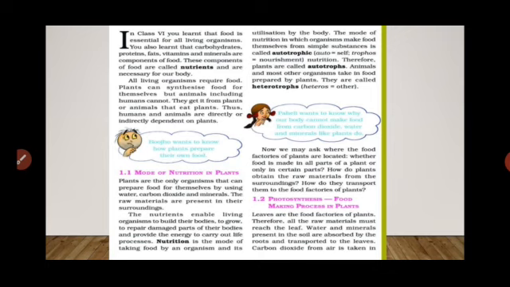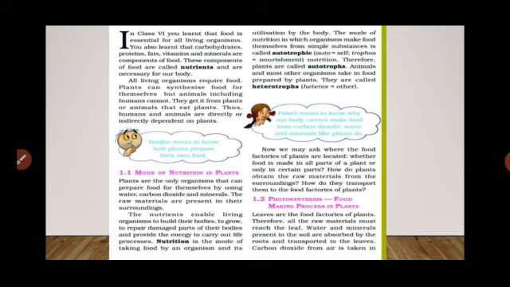Means the organism eats carbohydrates. The animals or human beings or living organisms take that food and utilize that food to get energy and work properly. Okay, means nutrition is the mode of taking food by an organism and its utilization in the body. Means when the living organism takes any food like carbohydrates, proteins, fats, vitamins and minerals, that living organism utilizes or digests that food in its body and gets the energy.